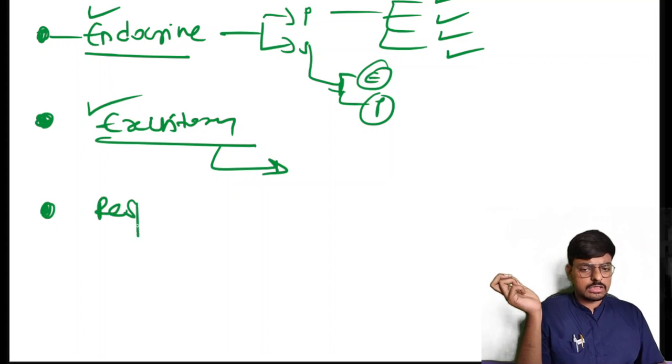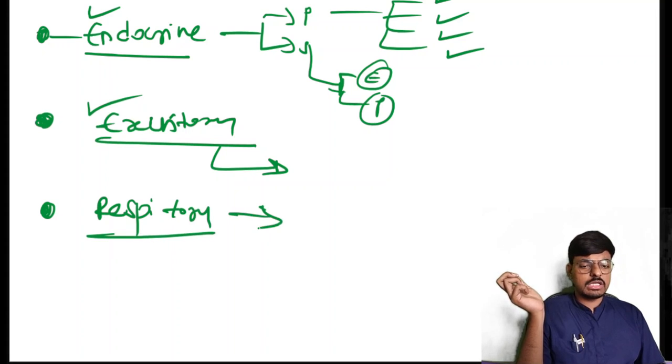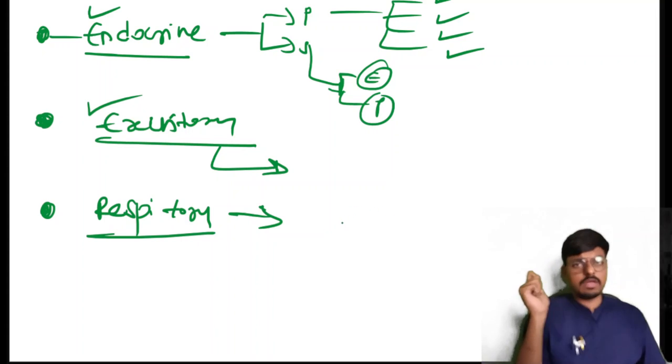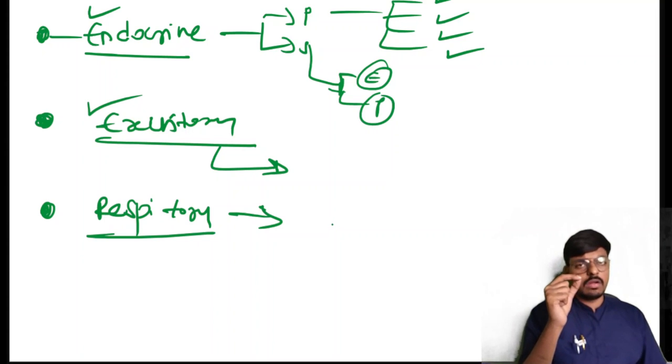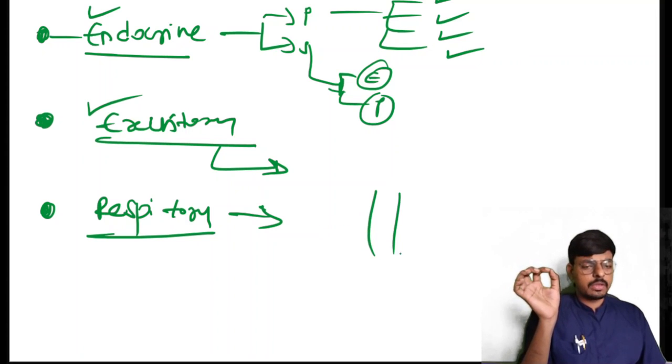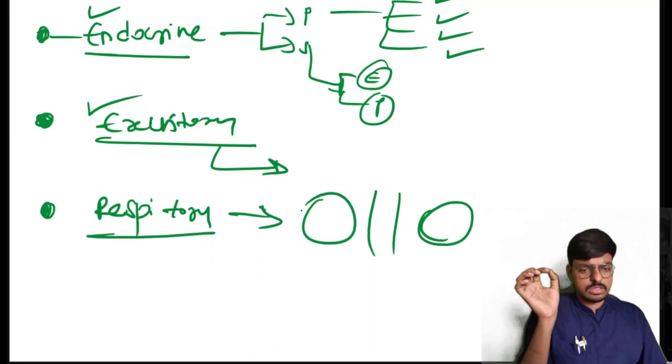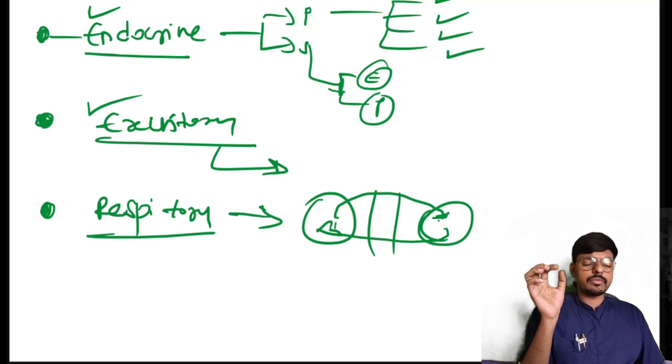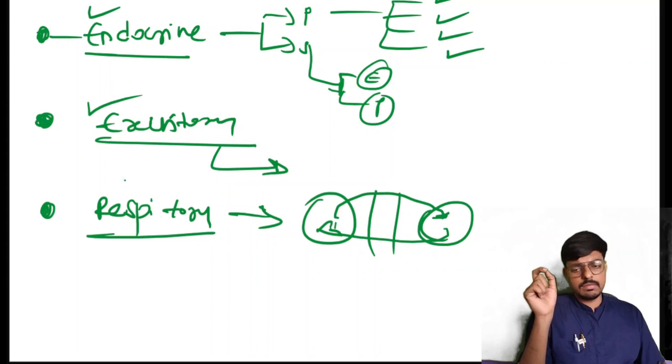Then it also has the respiratory function. How? Students, as I told, it gives oxygenated blood and takes the carbon dioxide from the fetal circulation and gives oxygen to the fetal circulation. So the gas exchange will be there. This is the fetal circulation and this one is the maternal circulation. The carbon dioxide moves from the fetal to the maternal circulation and oxygen moves from the maternal to the fetal circulation. So the placenta has the respiratory function.